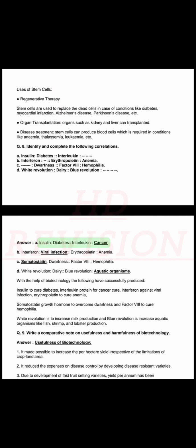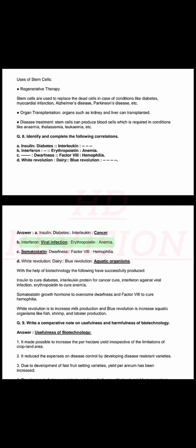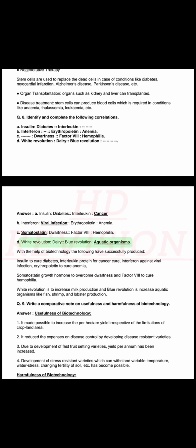Answer. A. Insulin, diabetes, interleukin, cancer. B. Interferon, viral infection, erythropoietin, anemia. C. Somatostatin, dwarfness, factor 8, hemophilia. D. White revolution, dairy, blue revolution, aquatic organisms.